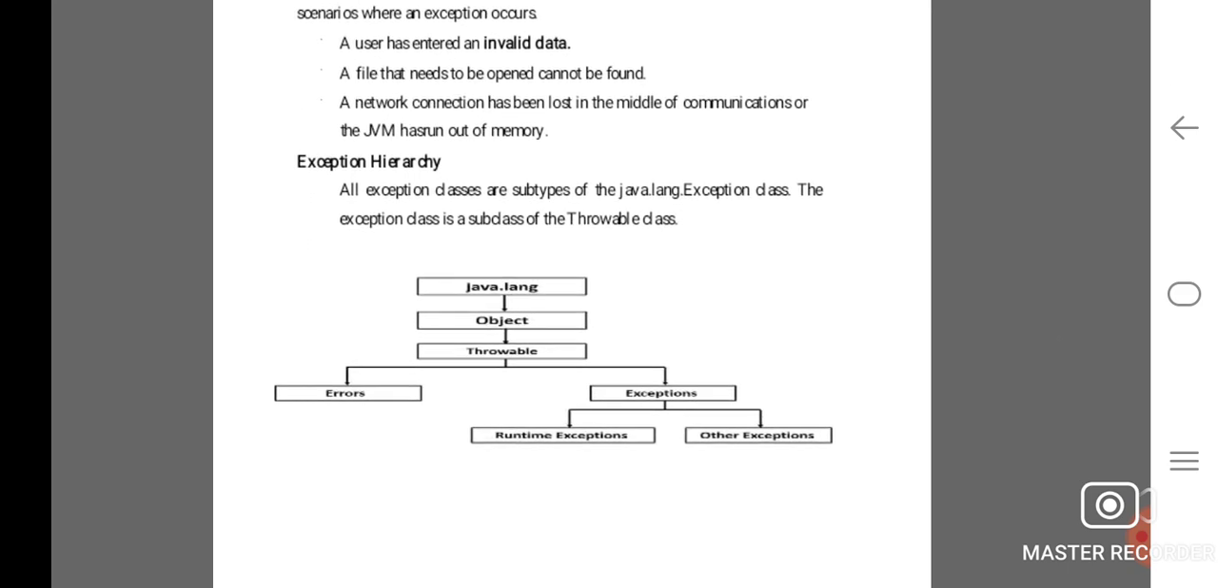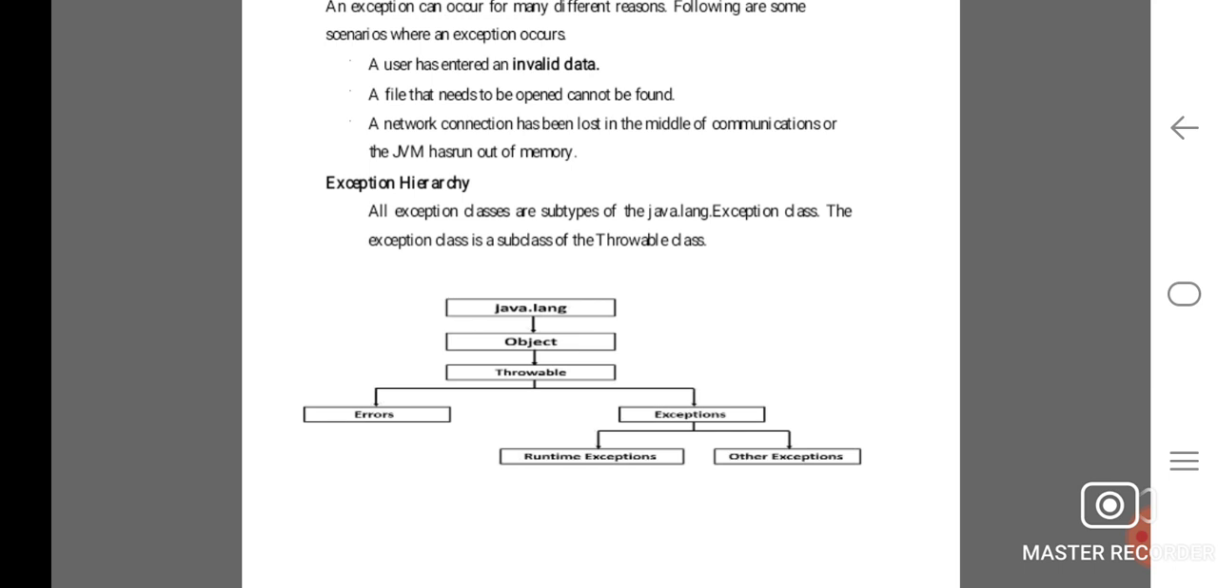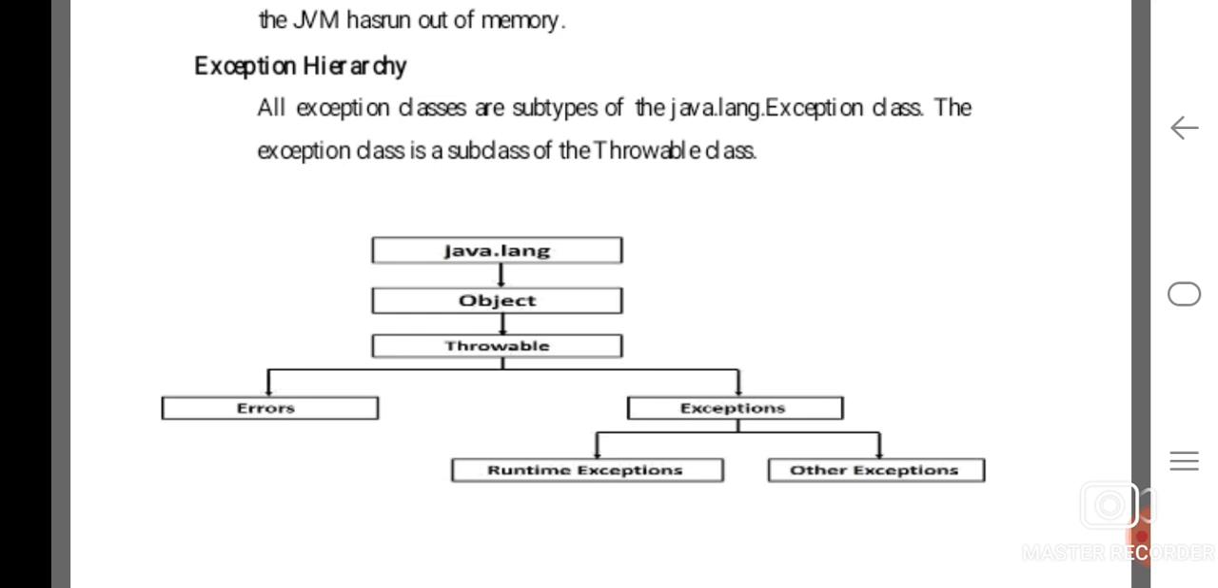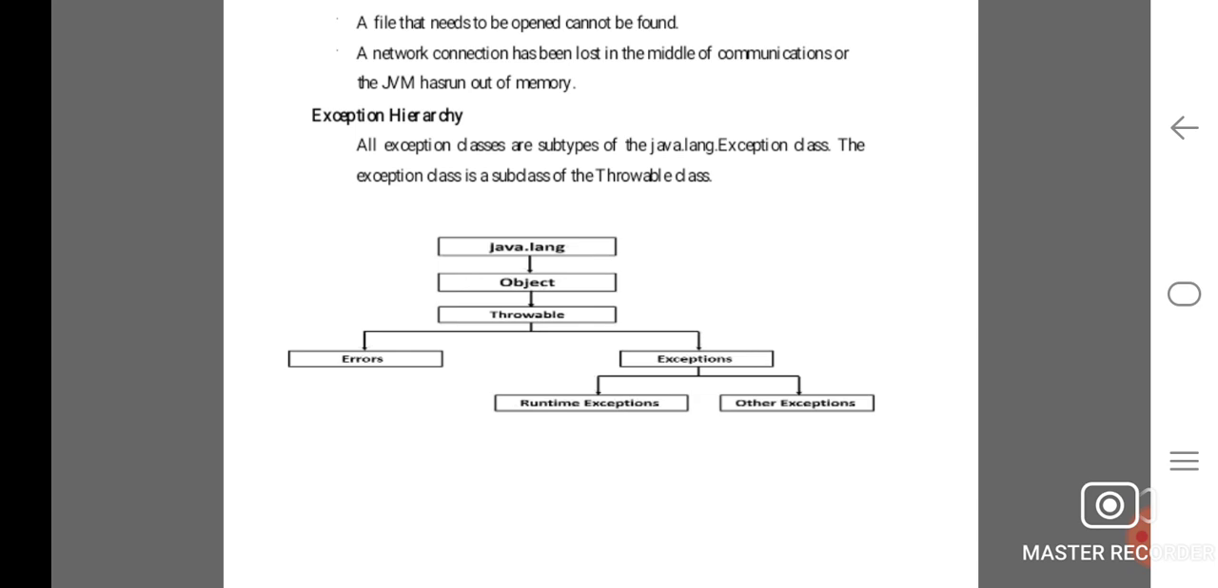Exception hierarchy: all exception classes are subtypes of the java.lang.Exception class. The Exception class is a subclass of the Throwable class. For example, java.lang gives Object, which gives Throwable. For Throwable, there are two categories: errors and exceptions. In Exception, there are two kinds of categories: runtime and other exceptions.